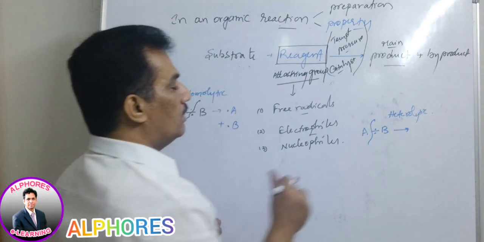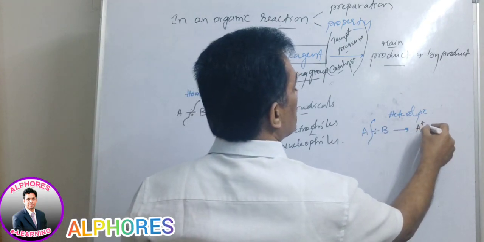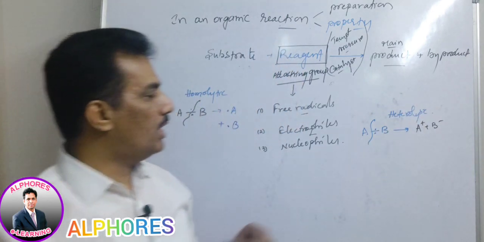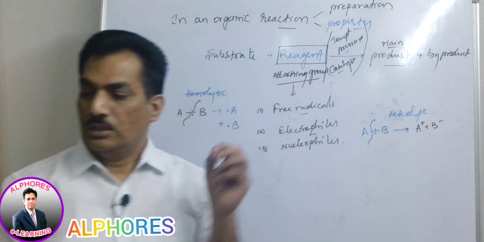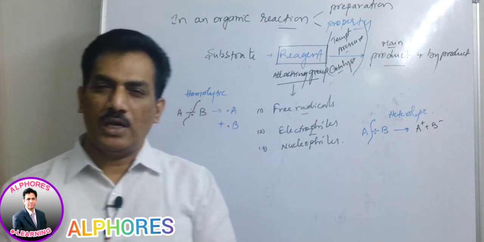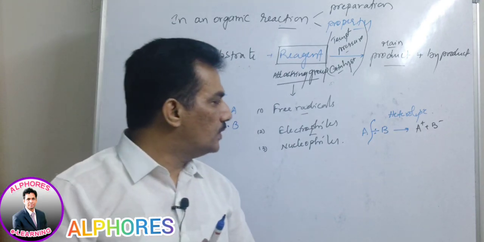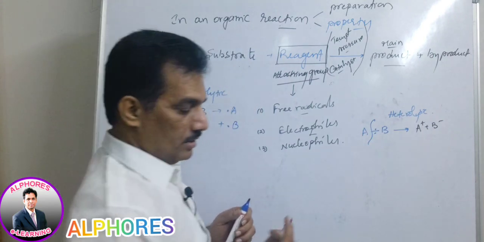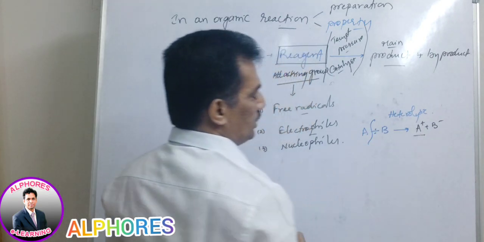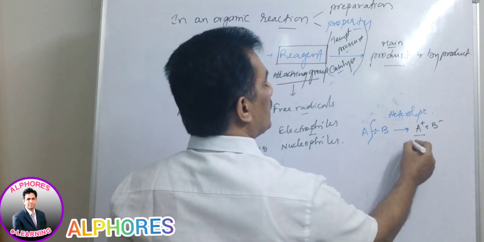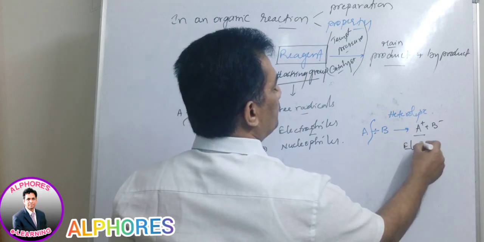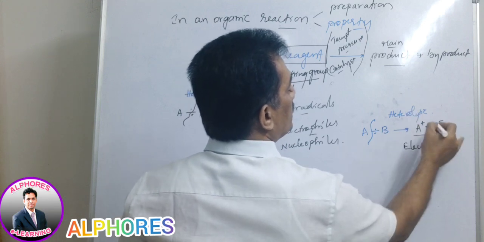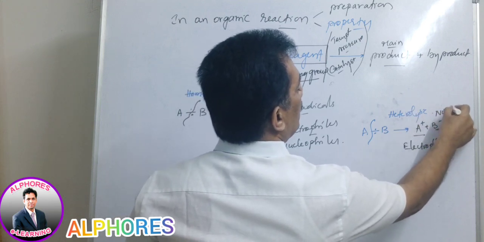Heterolytic fission. Here we are getting A plus and B minus, charged species. And my dear students, you remember these charged species, in general in inorganic chemistry, we consider them as cation and anion. But here we are not concerned like that. These positive charge species are known as electrophile. Negative charge species are known as nucleophile.